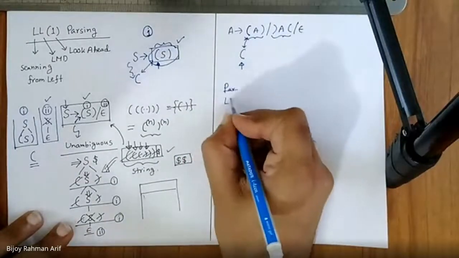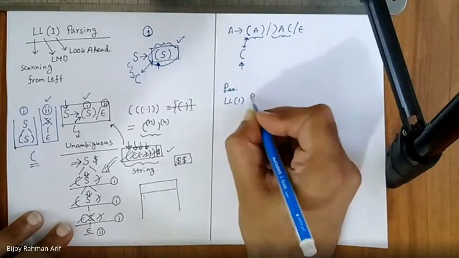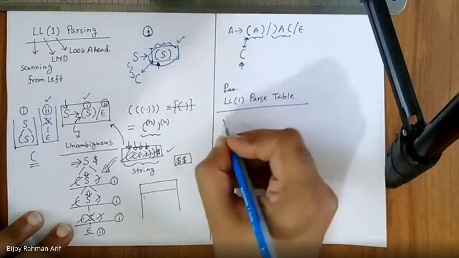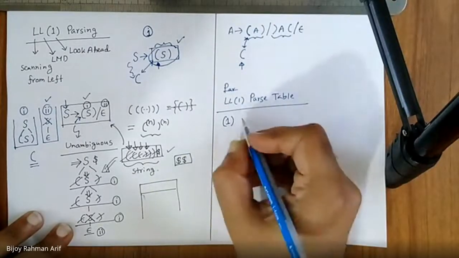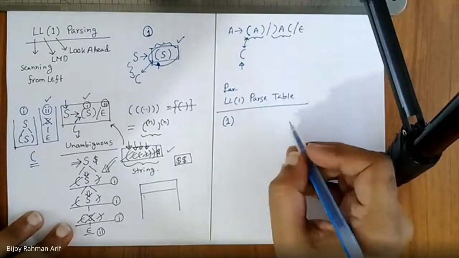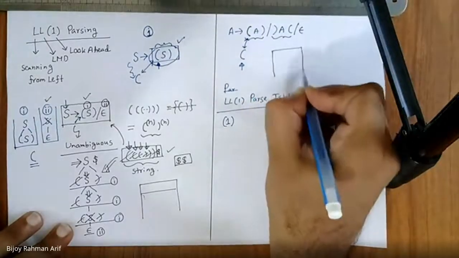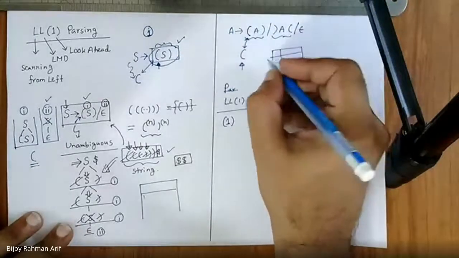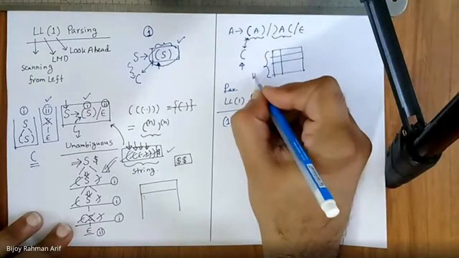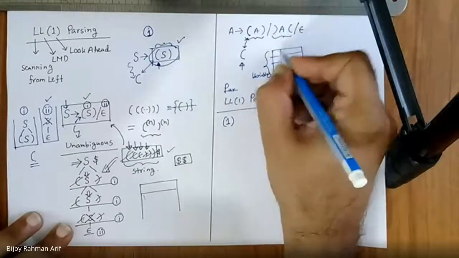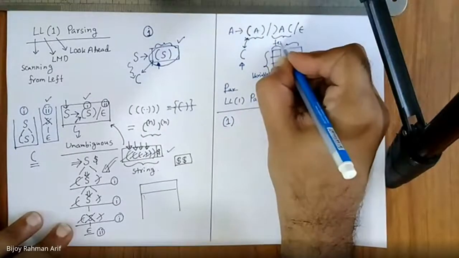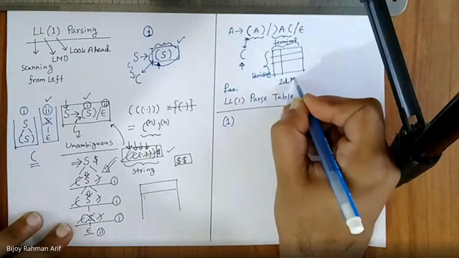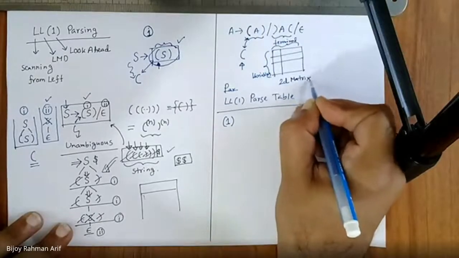let's say LL1 parse table. Rule number one: if you generate this table, let's assume my variables are on the leftmost column and my terminals are here. This is my variables, and this one is my terminals. So it is nothing but a 2D matrix. Am I right? This is my 2D matrix.